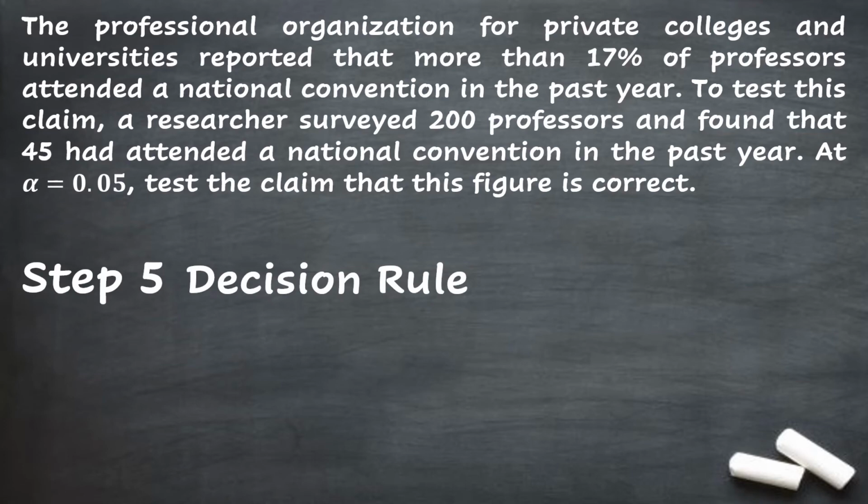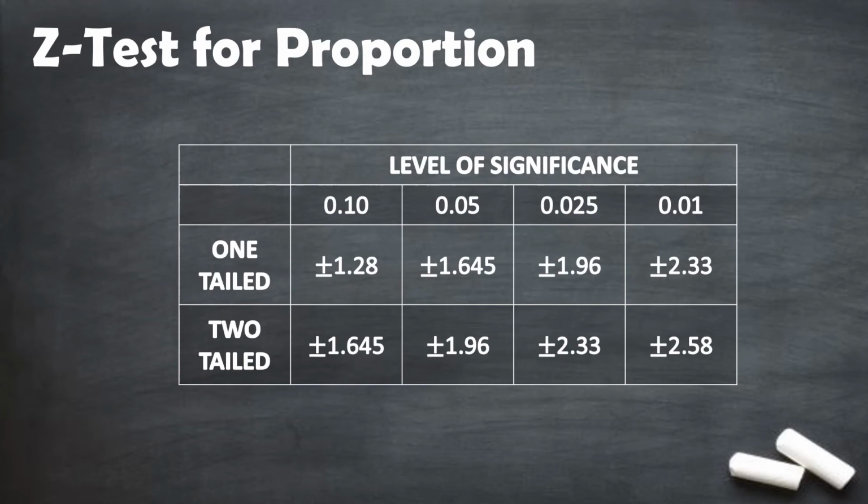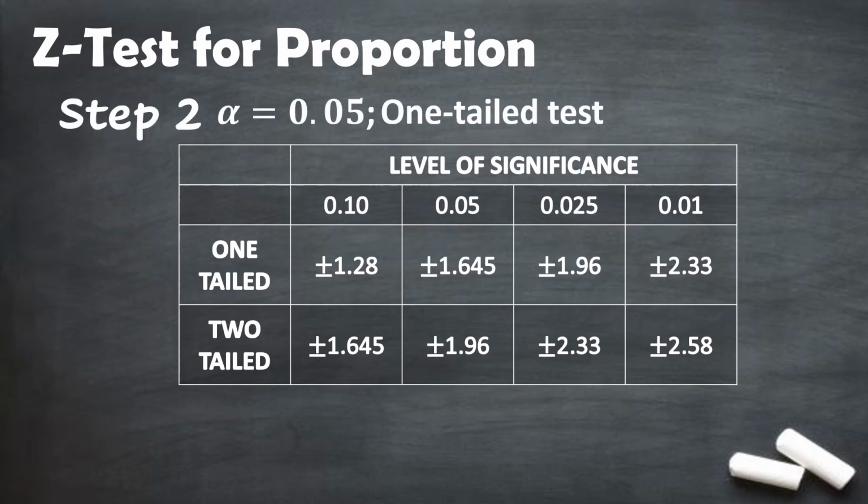Step 5 is the decision rule. Reject null hypothesis if the absolute value of Z computed is greater than or equal to Z tabular. We already know the Z computed. Next is to get the value for the Z tabular. For us to get it, we have to go back to step 2 to identify the alpha level and the number of tailed tests. For this problem, we have the alpha level as 0.05 and a one-tailed test.